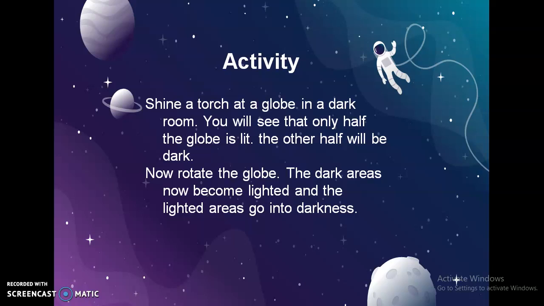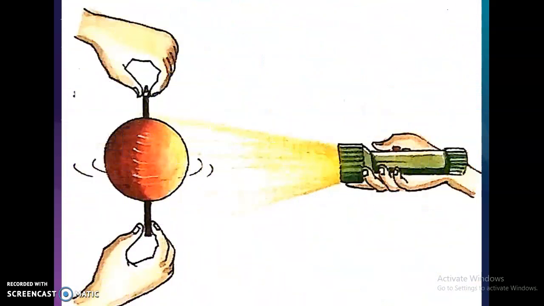Now rotate the globe. The dark areas now become lighted and the lighted areas go into darkness. See it through a picture. If we throw light on a globe in a dark room, only half of the portion is lit and the other half is dark. And if we rotate this globe once again, then the area which was in the dark comes into the light, and the lit portion goes into the dark.